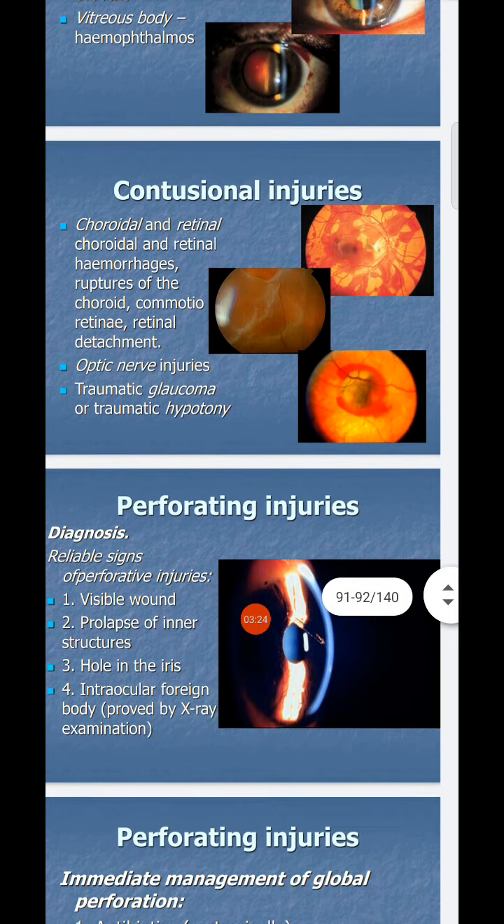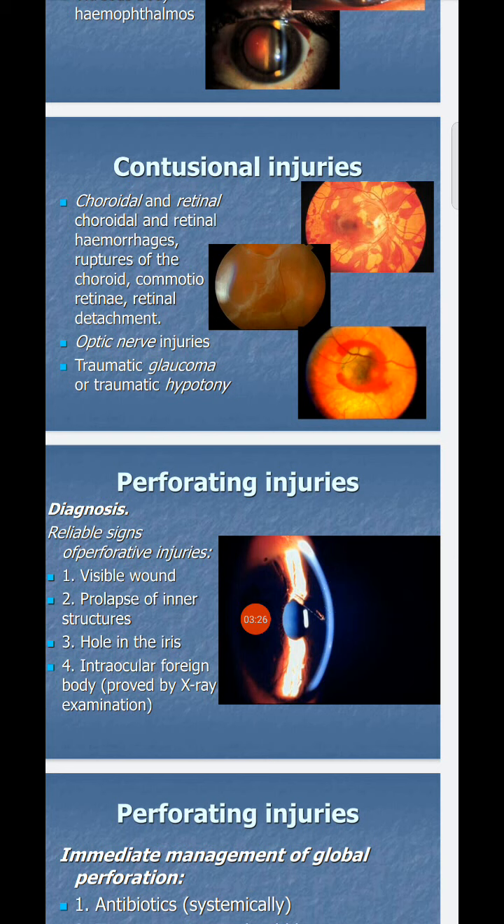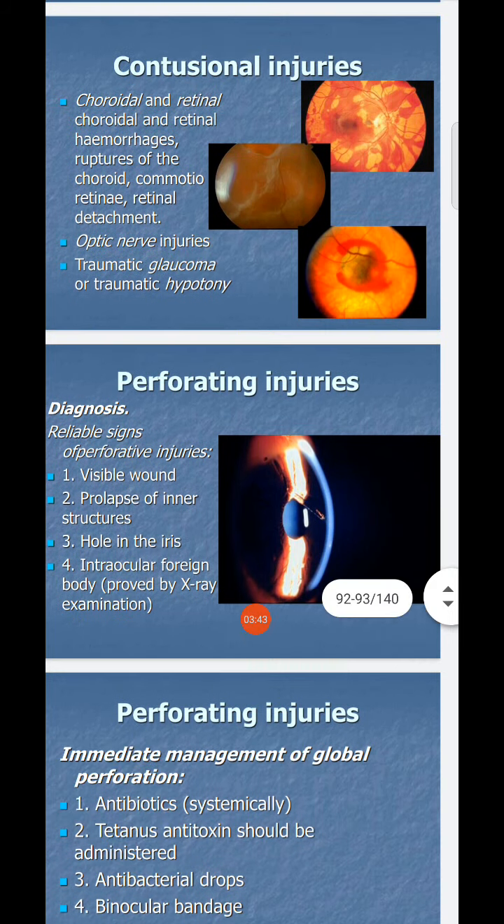Next is perforating injuries. There will be a hole, a tear; we call it a perforating injury. Reliable signs of a perforating injury: a visible wound, prolapse of inner structures, a hole in the iris, and an intraocular foreign body detected by X-ray examination.